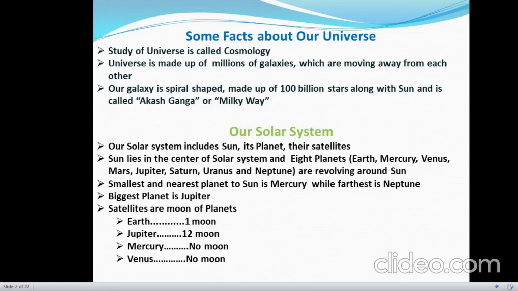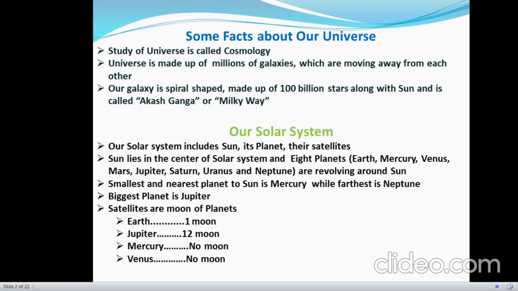First of all, let's have a brief introduction about our universe. As we know, the study of universe is called cosmology. Our universe is made up of millions of galaxies which are moving away from each other. Our galaxy is spiral shaped, made up of approximately 100 billion stars along with the sun, and this galaxy is known as Akash Ganga or Milky Way.